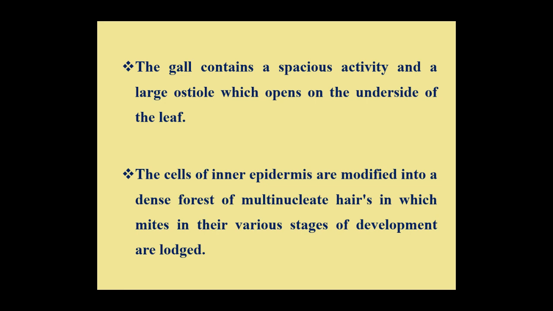These galls contain a spacious cavity and a large ostiole through which these galls open on the underside of the leaf. The cells of inner epidermis are modified into a dense forest of multinucleate hairs in which mites are present in their various stages of development.